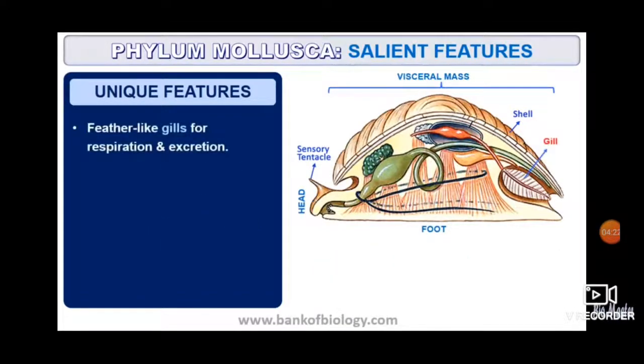Feather-like gills for respiration and excretion. Mantle and radula are seen. Mantle you can see in the diagram.